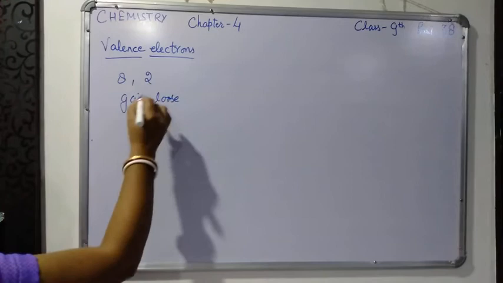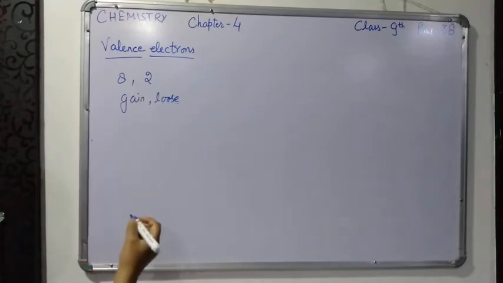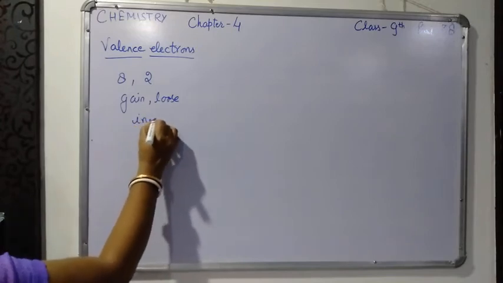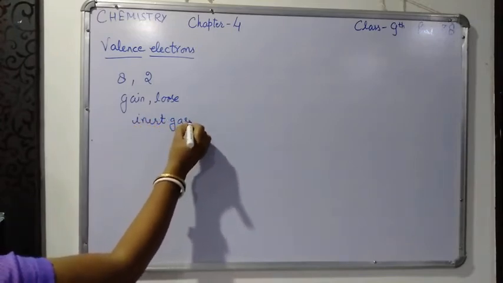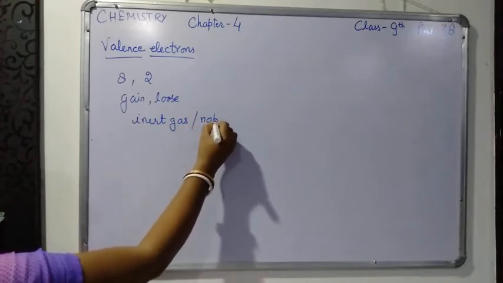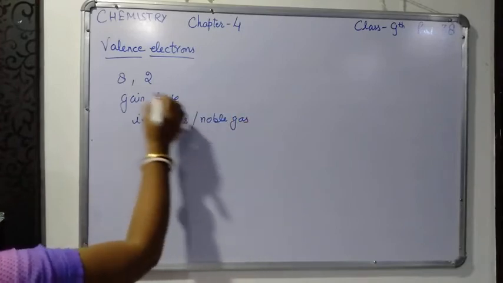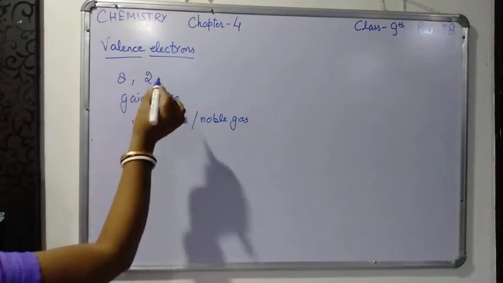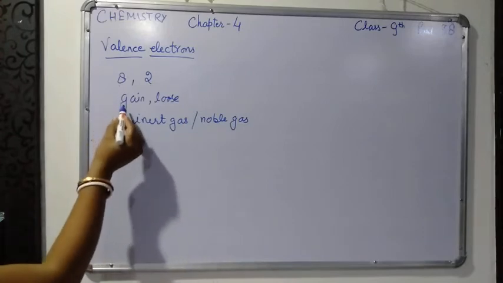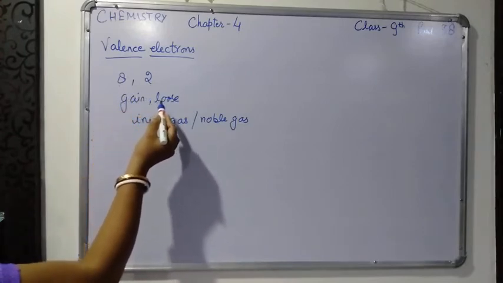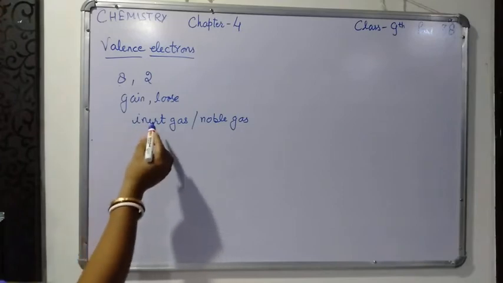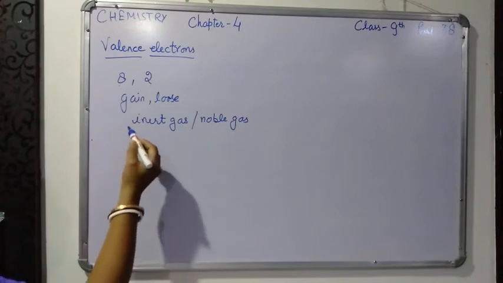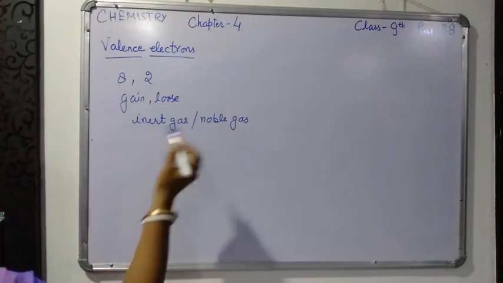It means that they are not taking part in chemical reactions. They are chemically inactive. That is why they are called inert gases or noble gases, because in their valence shell already 8 electrons or 2 electrons are there.